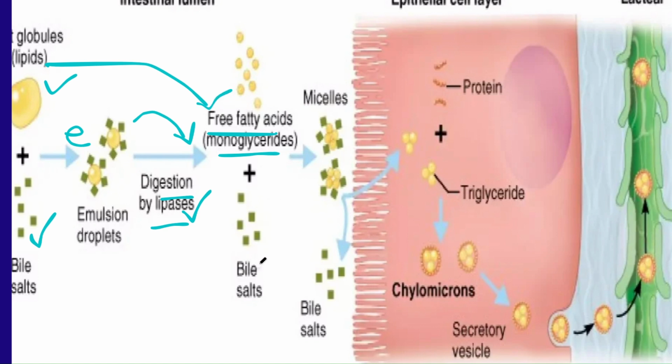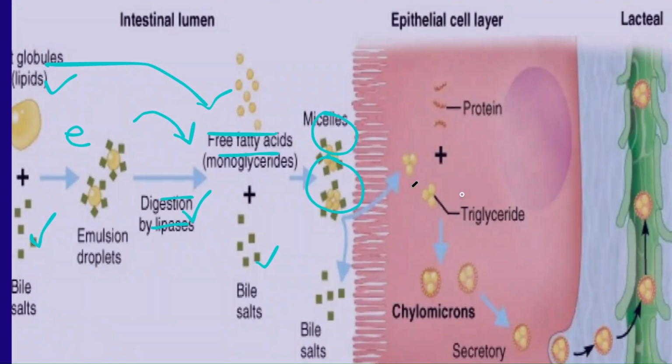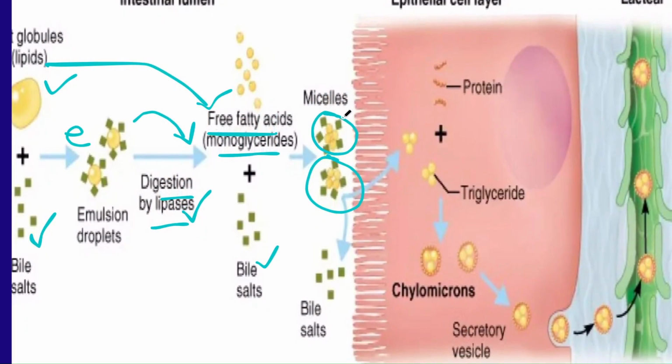The free fatty acids will combine with the bile salts. After the combination, this will form the mixed micelles. So this is called mixed micelles. These mixed micelles will carry the lipids into the intestinal lumen, right? So the micelles are formed by the combination of bile salts and free fatty acids, right? These micelles will help as the vehicle for the entry of the fats into the intestinal lumen.